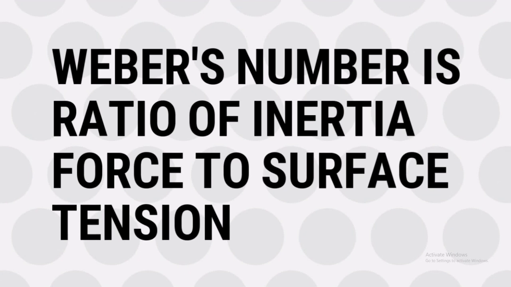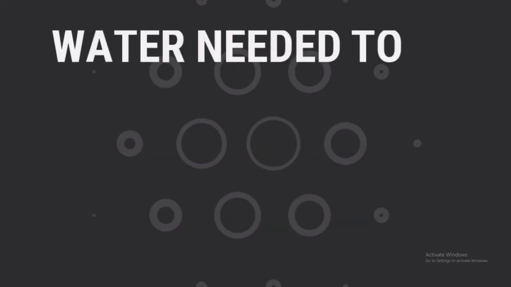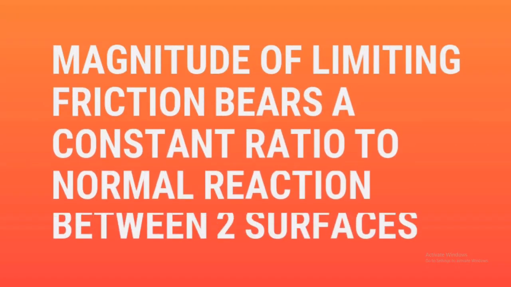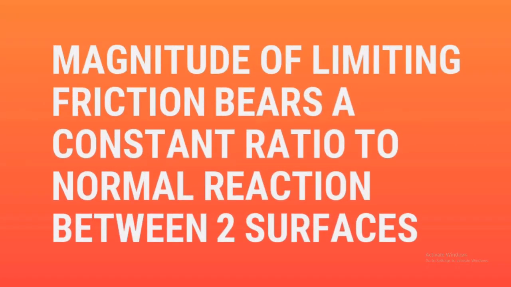Weber's number is ratio of inertia force to surface tension. Water needed to fill pores of soil by expelling air is called saturation capacity. Magnitude of limiting friction bears a constant ratio to normal reaction between two surfaces.